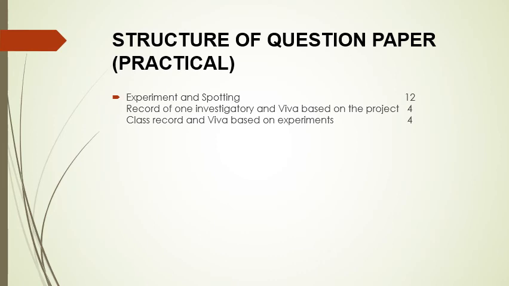All practicals will be performed in the lab, and in final practical you have to give some slides, you have to identify those slides, and you have to perform one practical, and there will be viva. You have to prepare one project also. It can be working, it can be non-working also, with the help of your teacher, and there will be a viva on the basis of project, that will be for 4 marks.